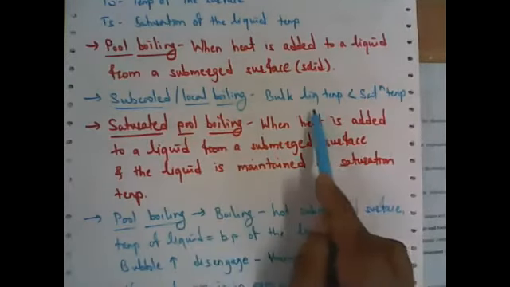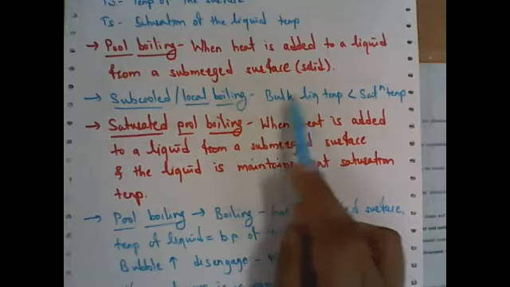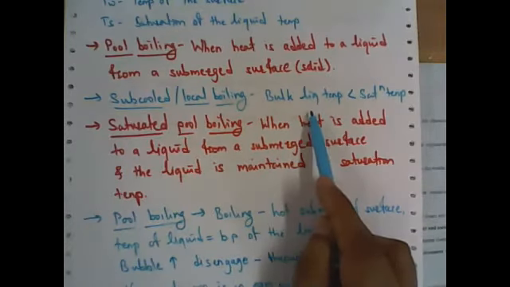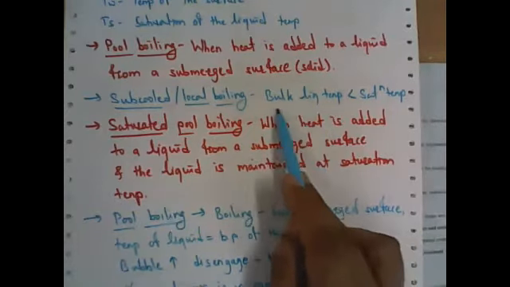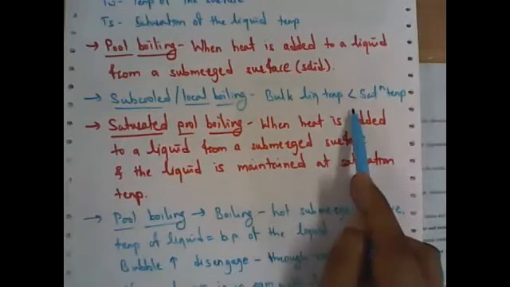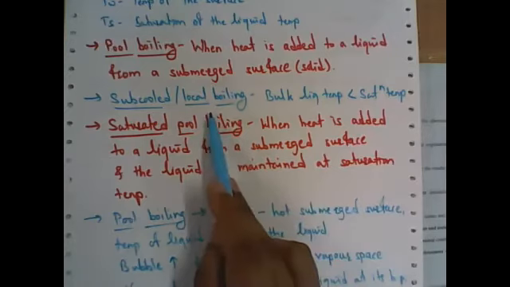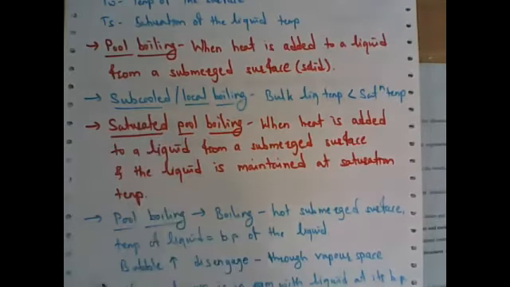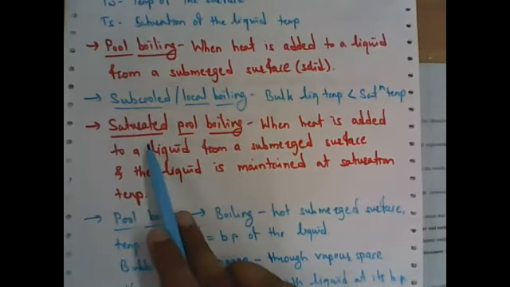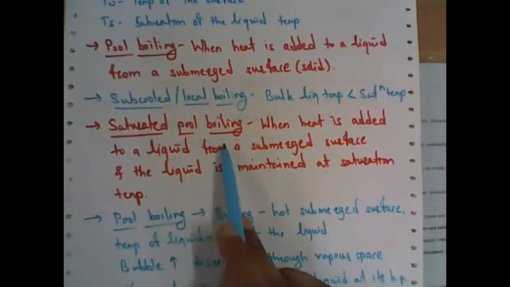Here bulk means large quantity. So whatever liquid is present in that vessel or in the boiler or in the heat exchanger, that bulk liquid temperature, if it is less than the saturation temperature, then that phenomenon is called local boiling or subcooled boiling, right?